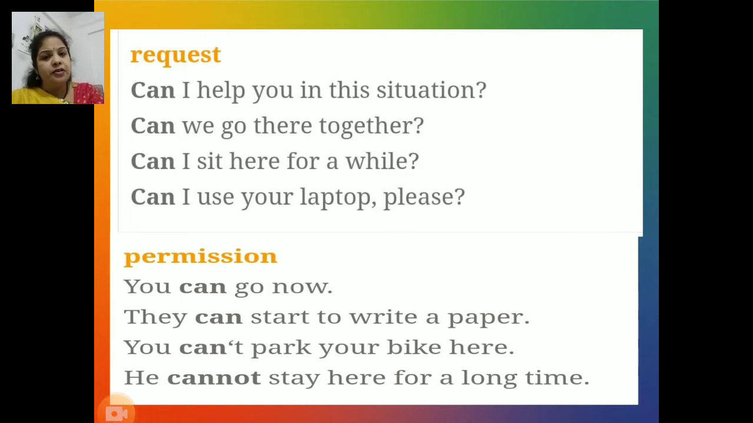Next function of can is permission. You can go now. They can start to write a paper. You can't park your bike here. He can't stay here for a long time. In all these sentences, modal auxiliary verb can is used for asking permission.